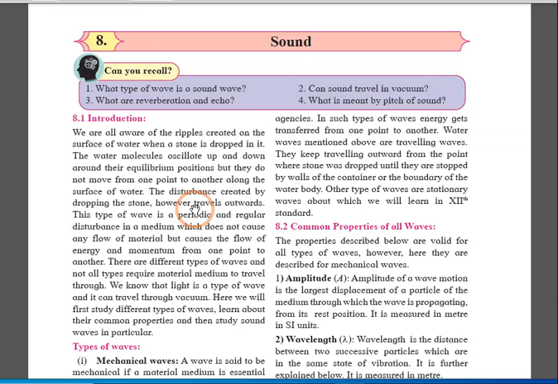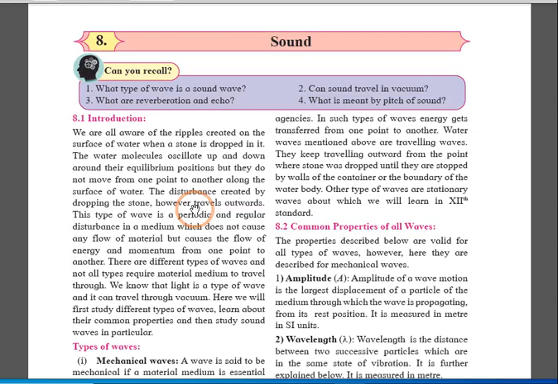As we all know, when a stone is dropped in water, ripples are created on the surface. The water molecules oscillate up and down around their equilibrium position, but they are not moving particles from one to another. This disturbance is created by dropping of that stone. This is the cause of production of wave.